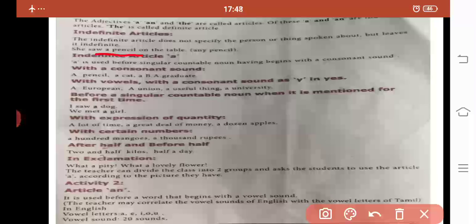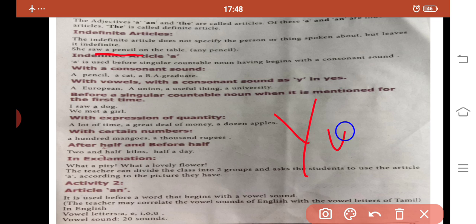In these words, the first letters are vowels, but though these letters are vowels, we are getting the consonant sound. In European, the Y sound is pronounced there. So we are using the article a before those words. A European, a union, a useful thing, a university.